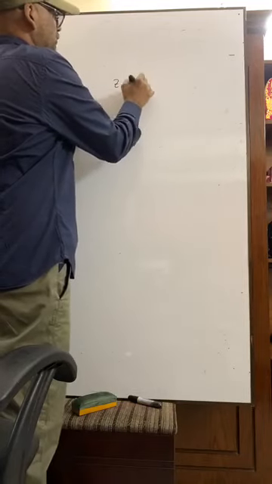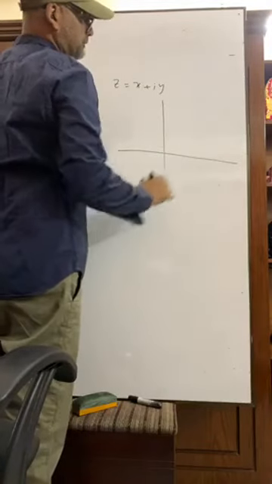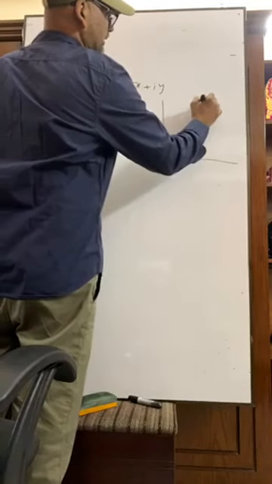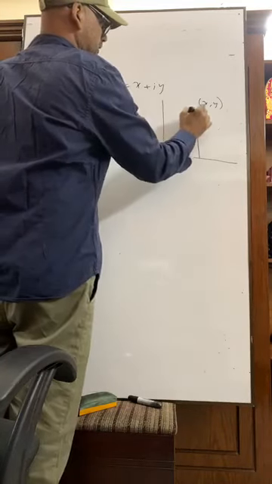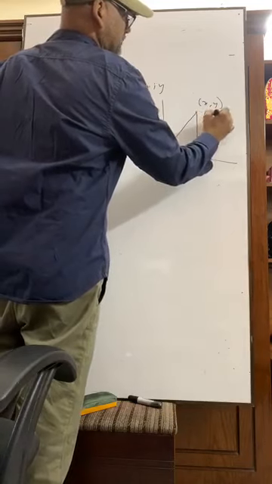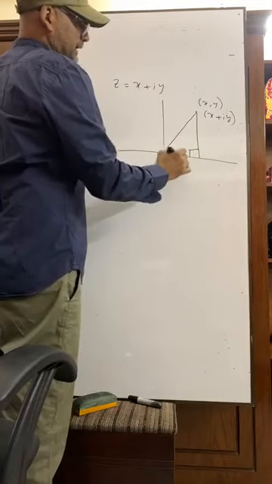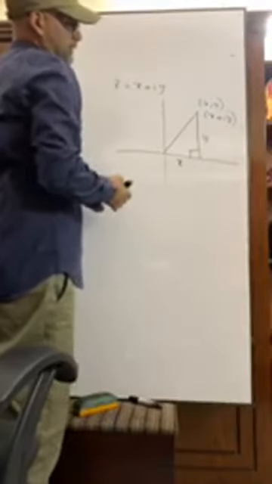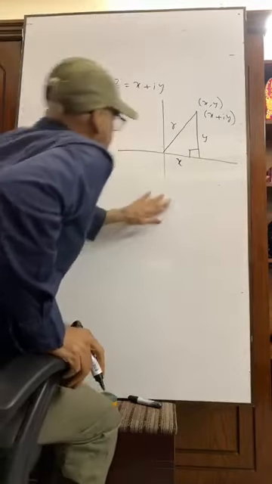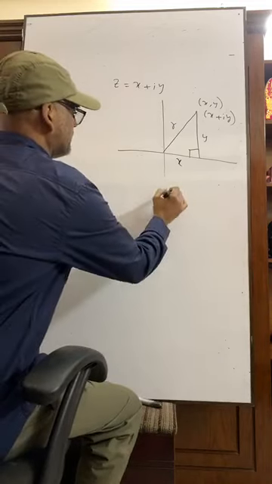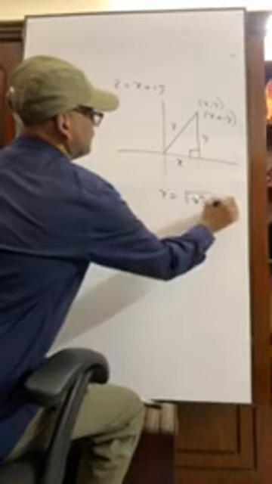Now, we know z equals x plus iy. Suppose the point is (x, y). It also means x plus iy. We are getting, this is x and this is y, and it is joined by r. So by Pythagoras theorem we get r equals root over x square plus y square.